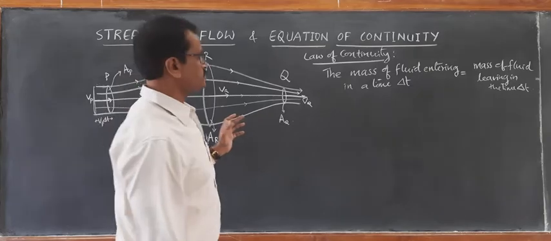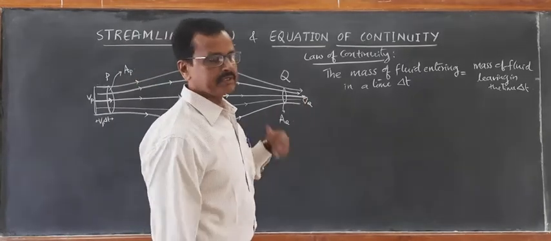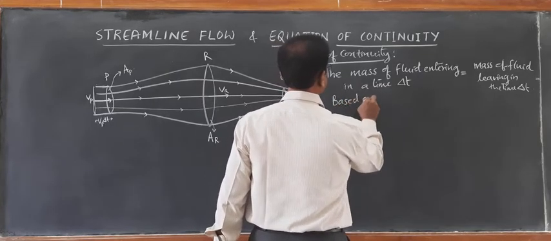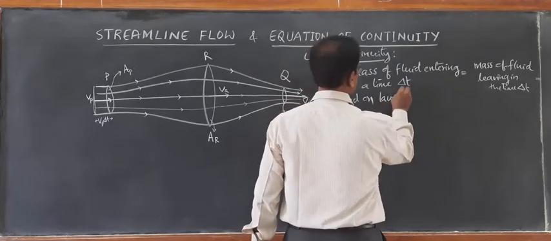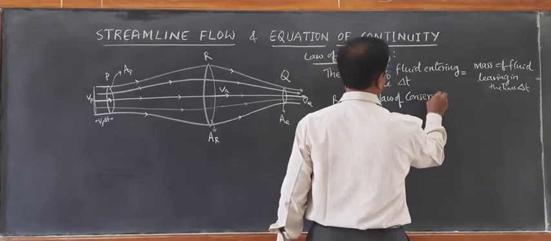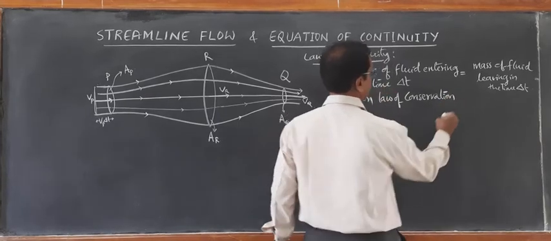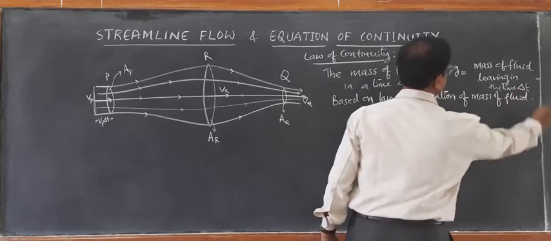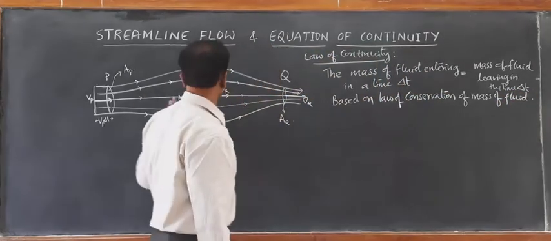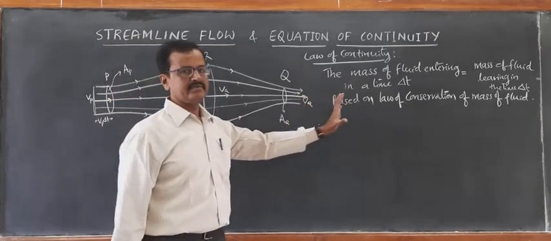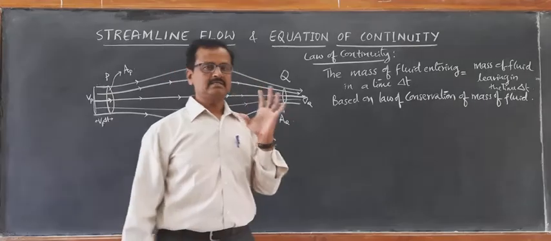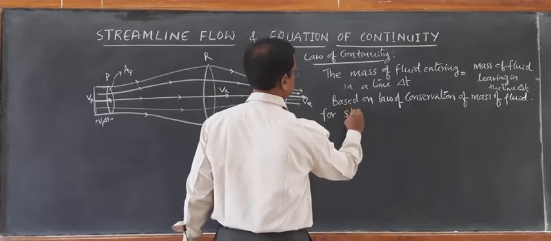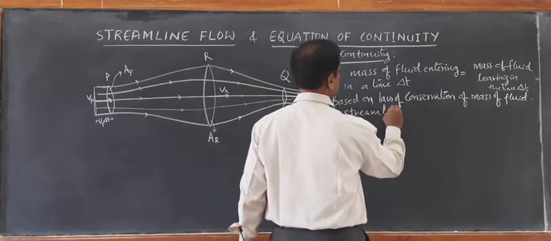This law of continuity is based on the law of conservation of mass of fluid. Mass of fluid particles means whatever mass of fluid is entering, the same mass of fluid is leaving in that given interval of time delta t. Then such a flow is called streamline flow. This is for streamline flow.